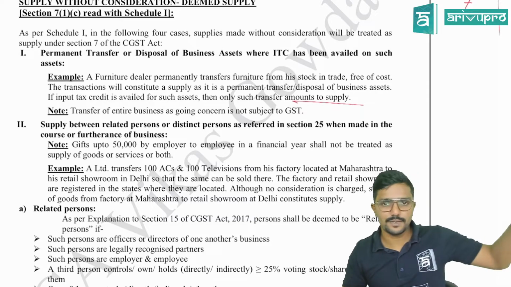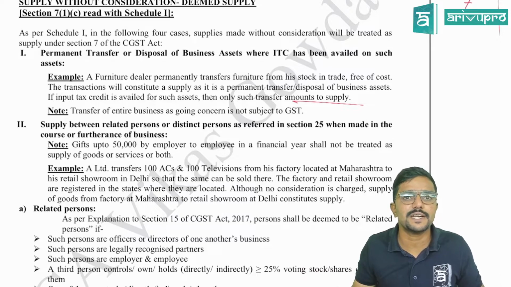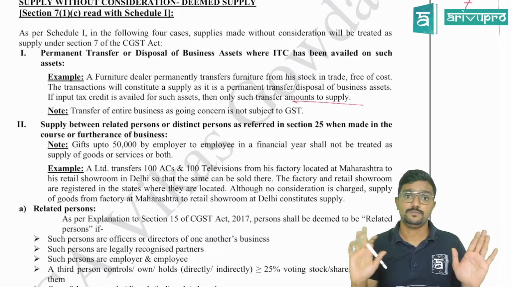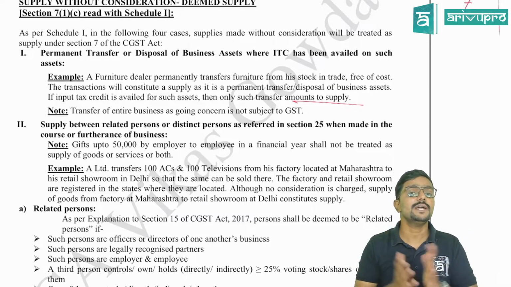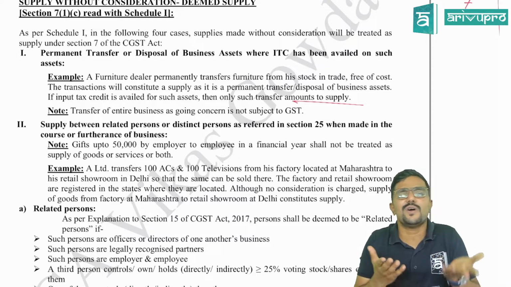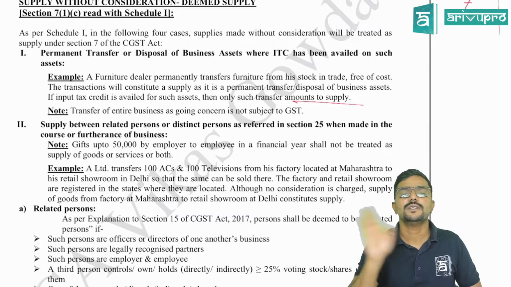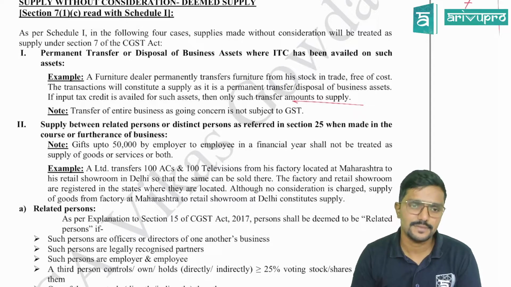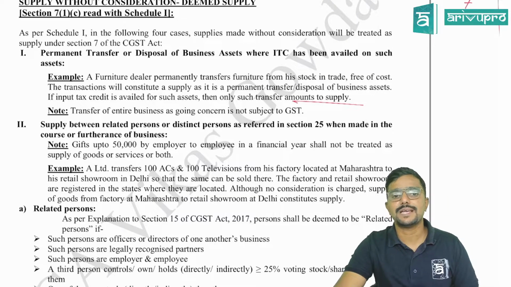Sir, I had purchased a pen. I have not claimed ITC on it. I have not claimed input tax credit on it. I supplied this pen free of cost. Is it a supply? No. Please make sure that the conditions have to be satisfied. If you have not claimed input tax credit, that means you have not got the benefit. So if you have given that product free of cost, there will not be a supply as per para 1. Clear? Yes. Note: transfer of entire business as a going concern is not subject to GST.